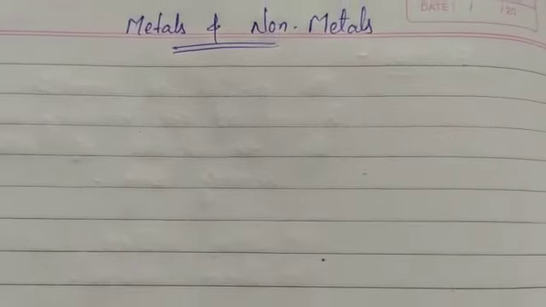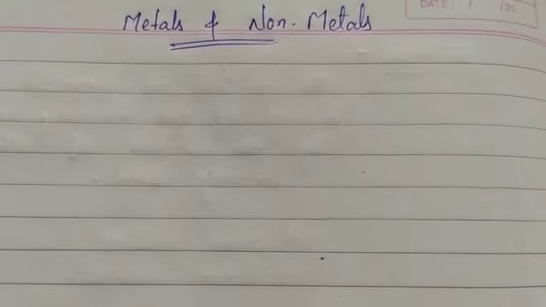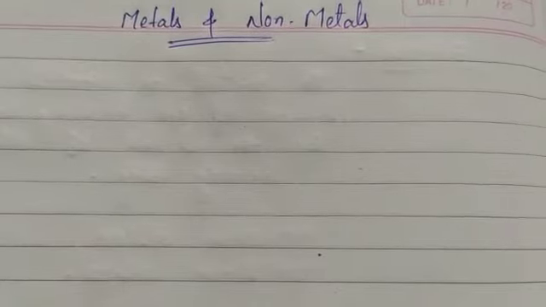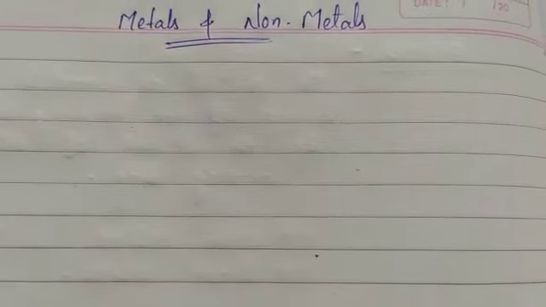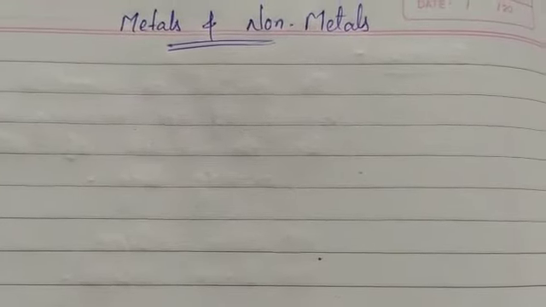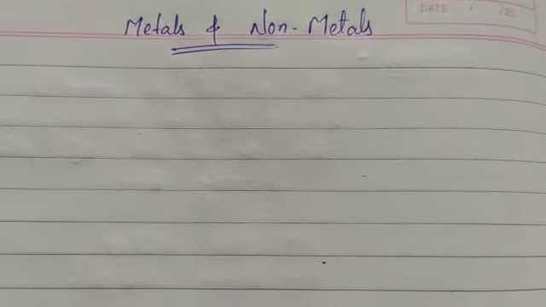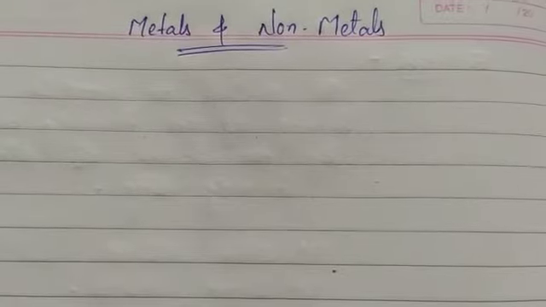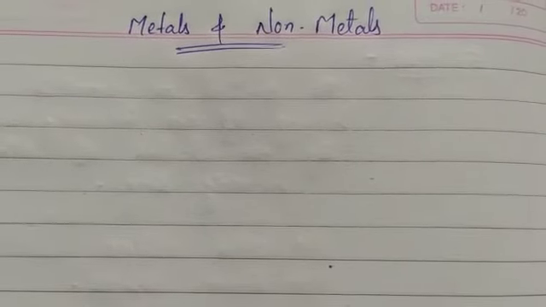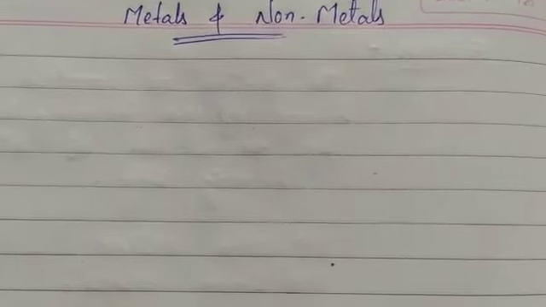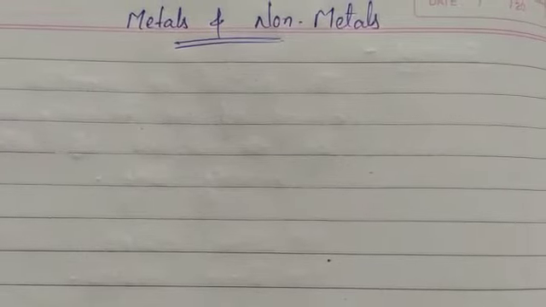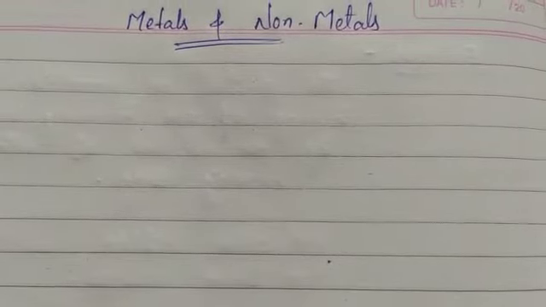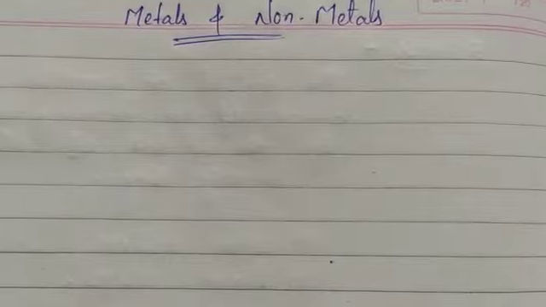So the substance which cannot be broken down further into simpler substances by chemical reaction is called an element. For example, carbon, oxygen, iron, copper, gold and silver. These are examples of elements.